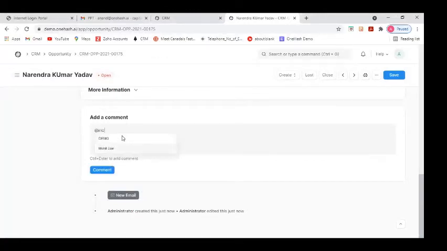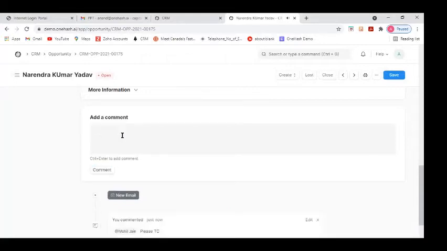So suppose you want to comment, "Mohil Jain, please take care of this lead." You can just comment it, and this comment will be there, and a similar email will be sent to Mohil, as well as a notification over here in the bell icon. Mohil can see this notification that he's been notified for that lead or that opportunity.